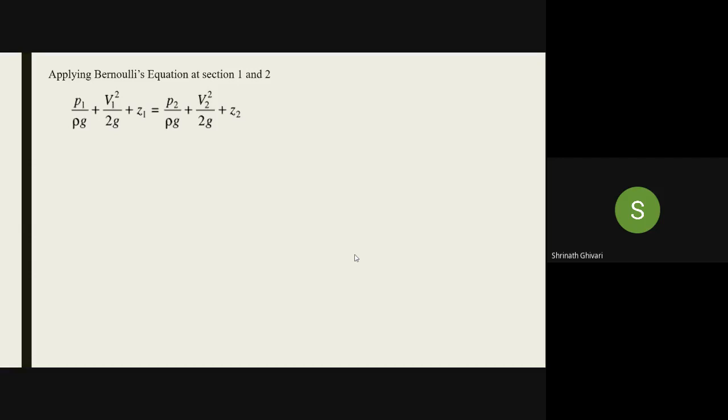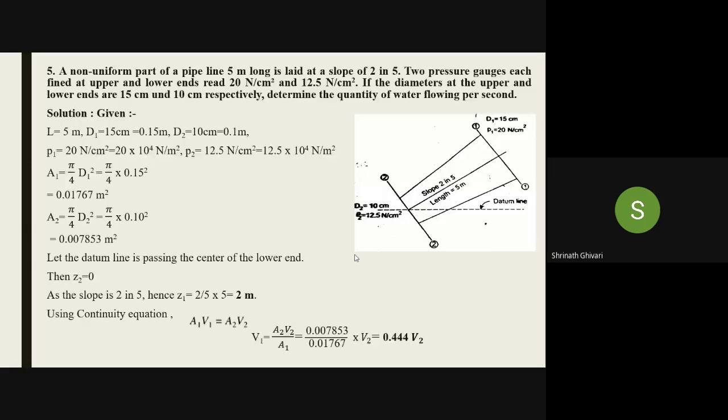Anyone? If you have not got it, you can use this formula. I have written it here.